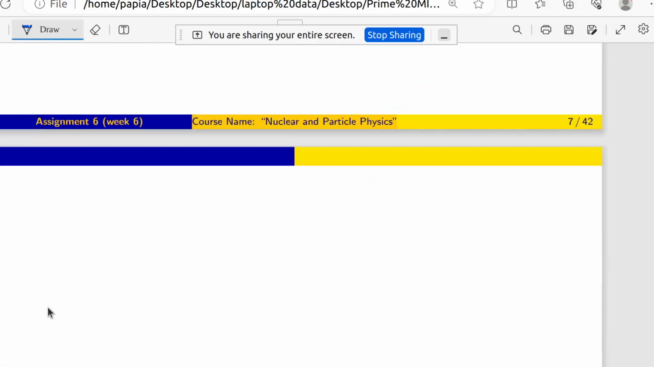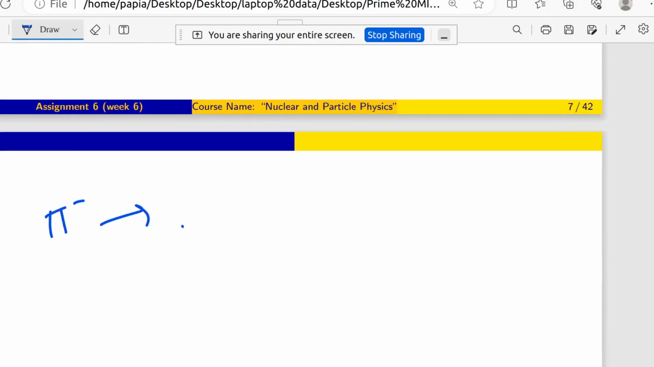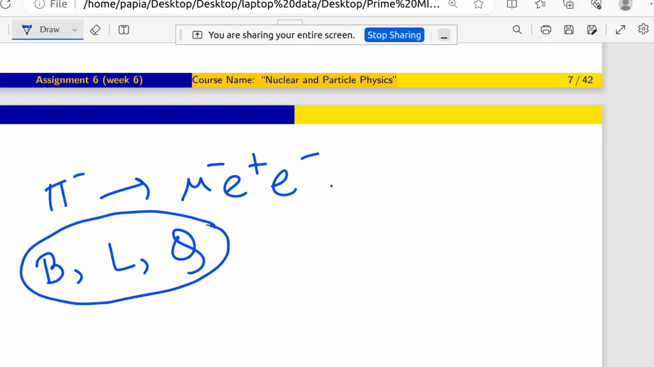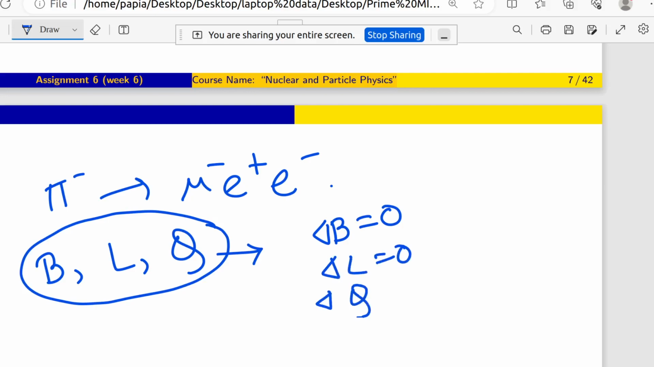So for that question, first of all we just want to know one thing. I am just going to write this one again. This is the interaction, right? So in any nuclear reaction we have to know one thing, that baryon number, lepton number and charge, these three quantum numbers should always be conserved in any nuclear reaction. Okay, that means in any nuclear reaction delta B should be 0, delta L should be 0 and delta Q should be 0. What is delta B, delta L and delta Q?